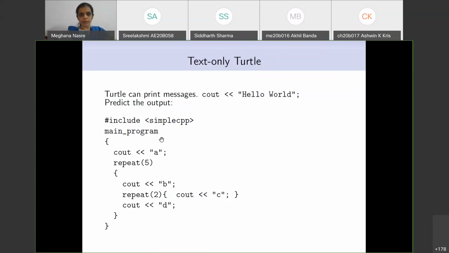It is a simple program, and I would like each one of you to execute this on paper or in your notebooks and tell me again through the private chat messages: what does the program print out? All of us understand what repeat is. You should see that there are two repeats used, and they are used in a particular way.